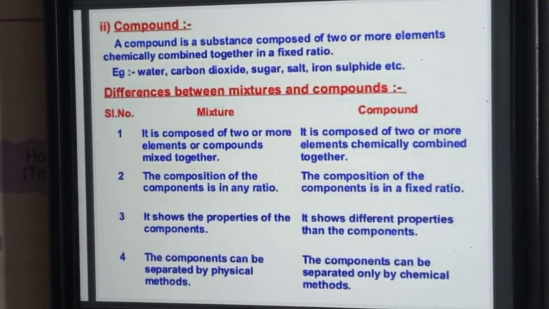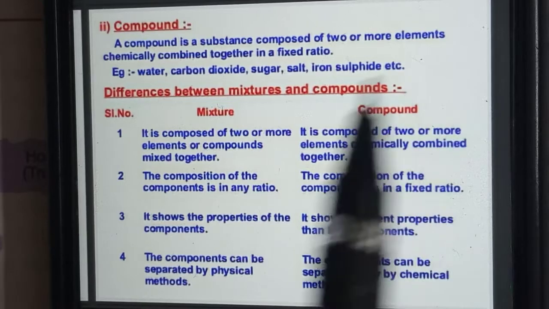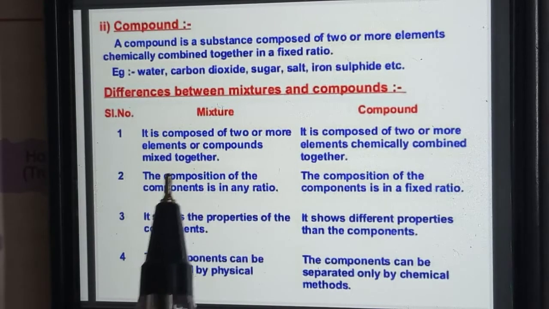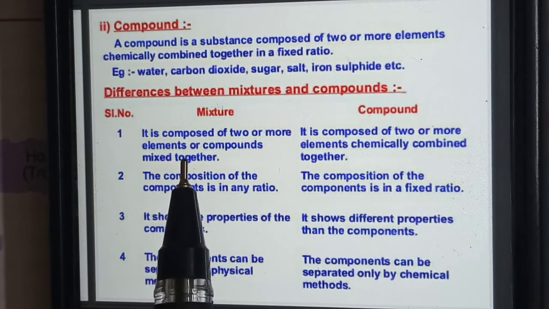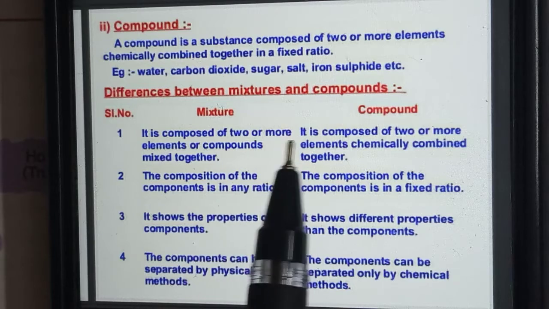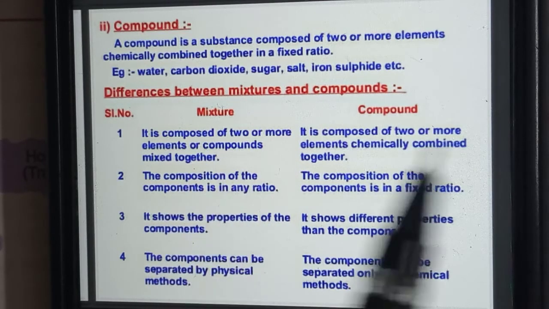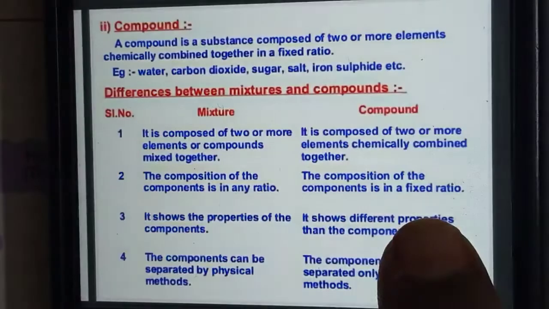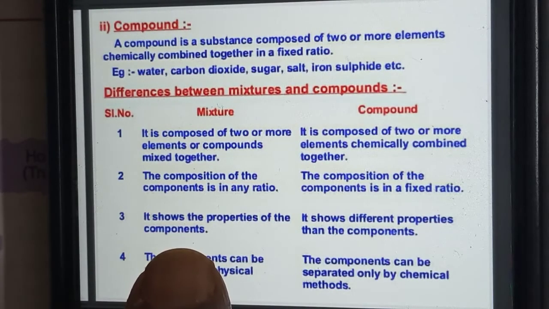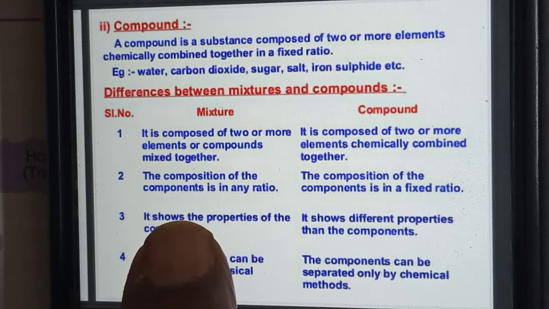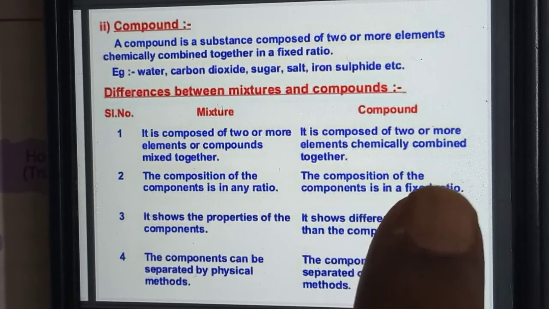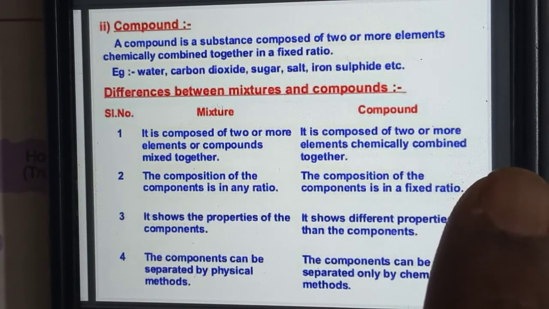What are the differences between mixtures and compounds? See children, a mixture is composed of two or more elements or compounds mixed together. A compound is composed of two or more elements chemically combined together.